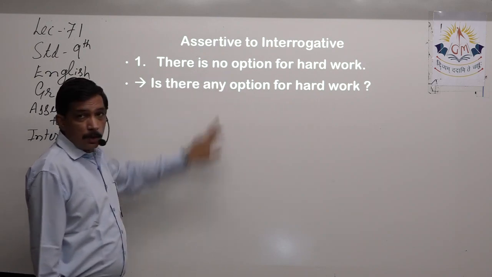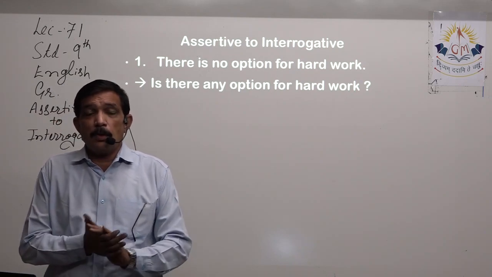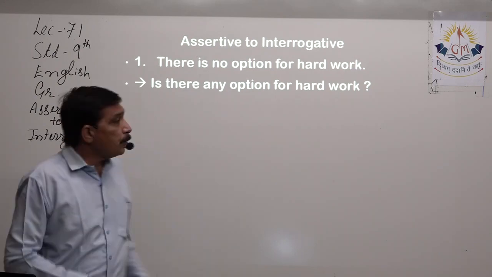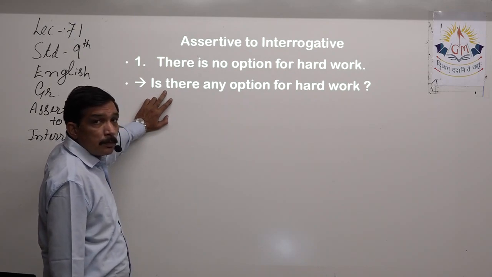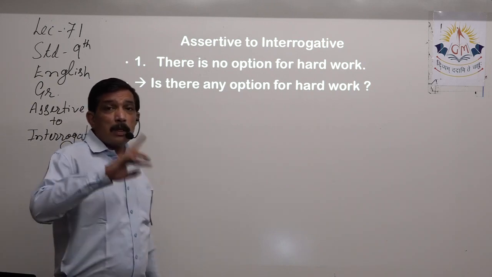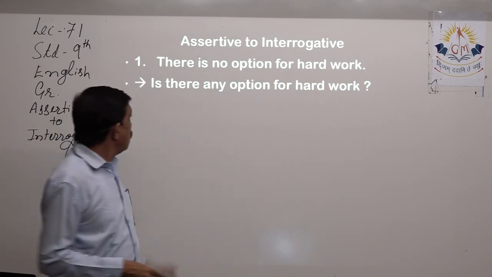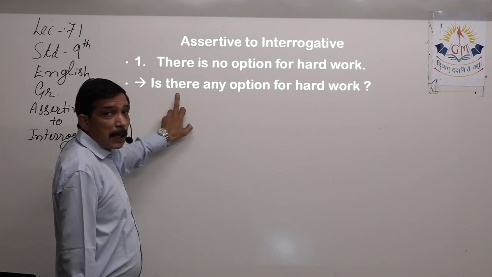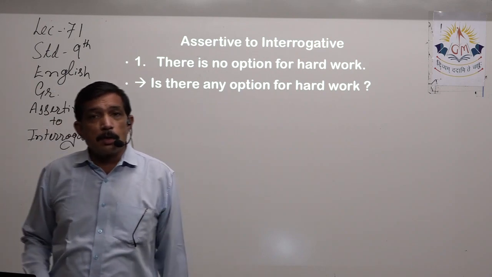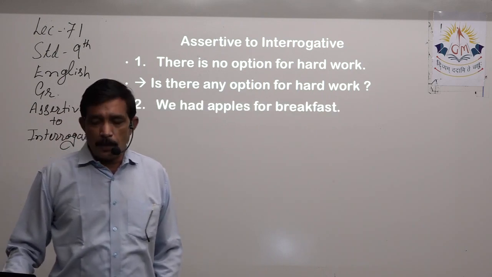No, we transformed into any, because when we look at the sentence, here what happens is we are learning assertive to negative as well as negative to assertive at the same time. So if you look at the question, it's very easy. Is there any option for hard work? Then this is an interrogative sentence which you will be asked to convert into assertive. So is is already there and the subject is there. So there is no option for hard work. Remove the question mark, put a full stop. Okay, so you'll understand it the more examples we do.